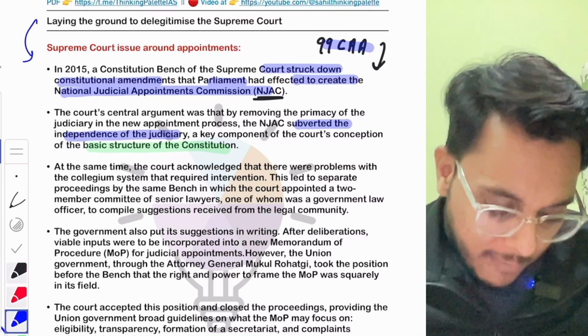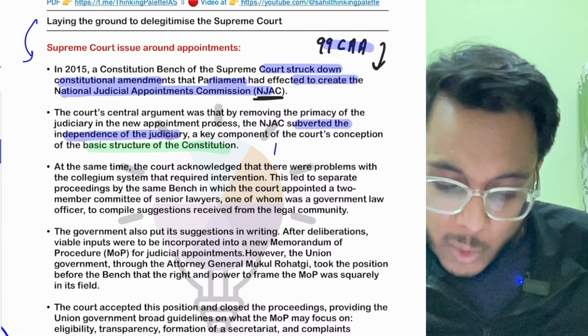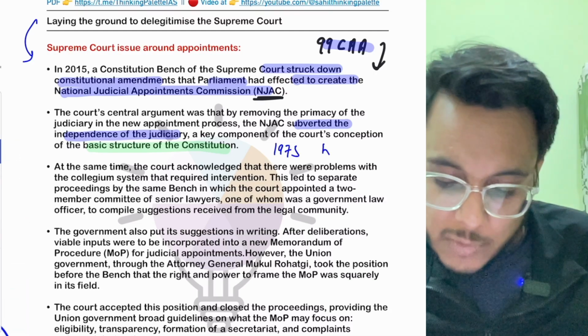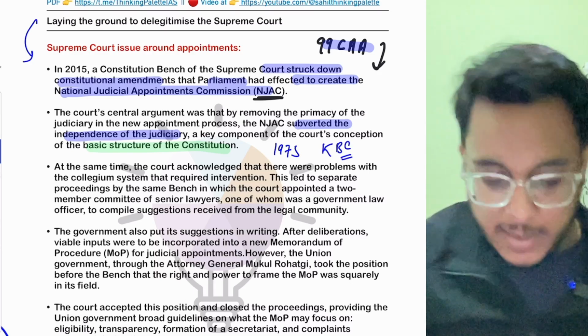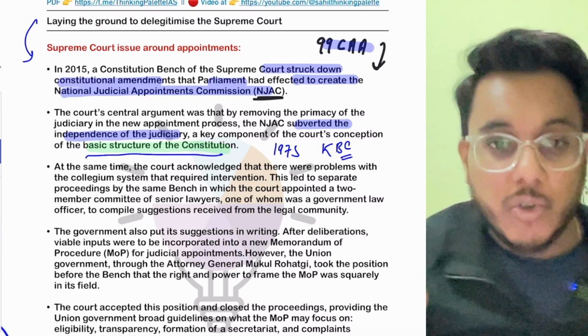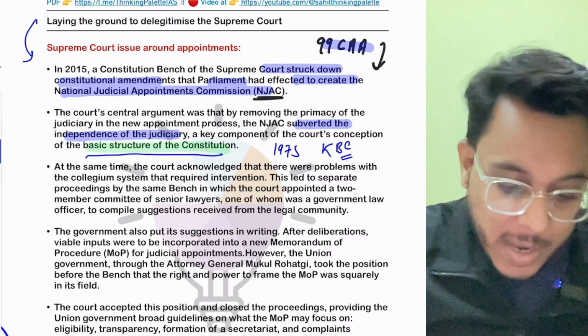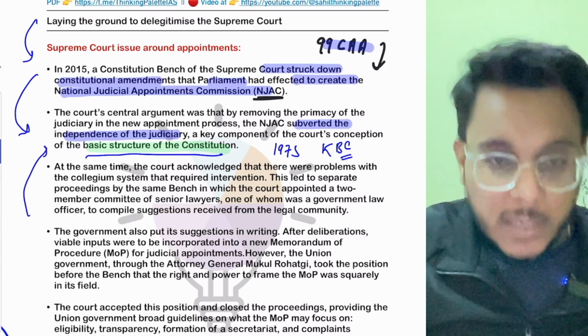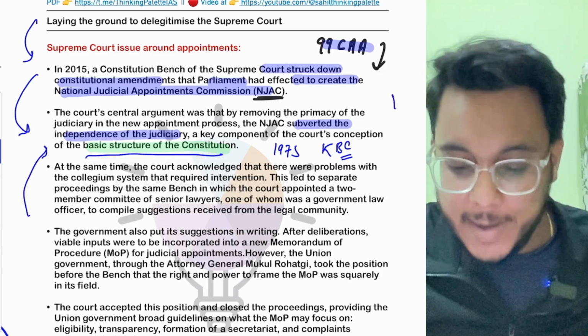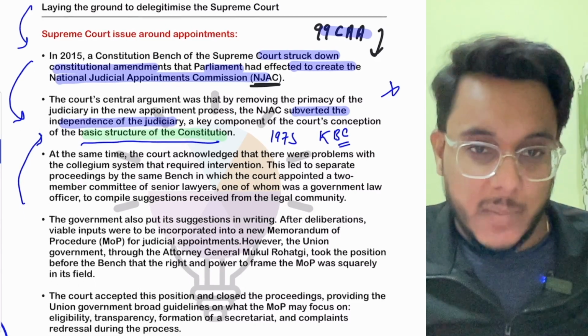And if you have read your polity once, you might know about the 1973 Kesavananda Bharati case. In the Kesavananda Bharati case, the Supreme Court very clearly provided that the basic structure of the constitution can never be amended. And now the 99th Constitutional Amendment Act tried to change the basic structure of the constitution. Therefore, it was struck down by the Supreme Court.